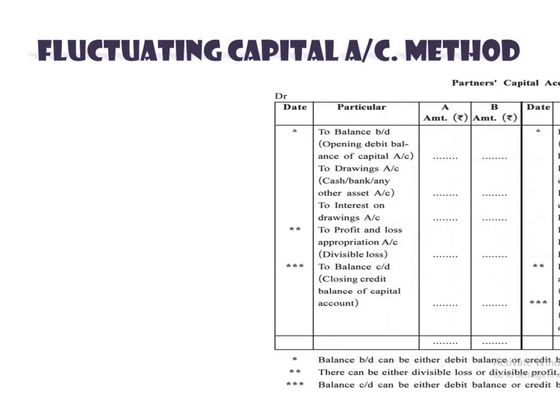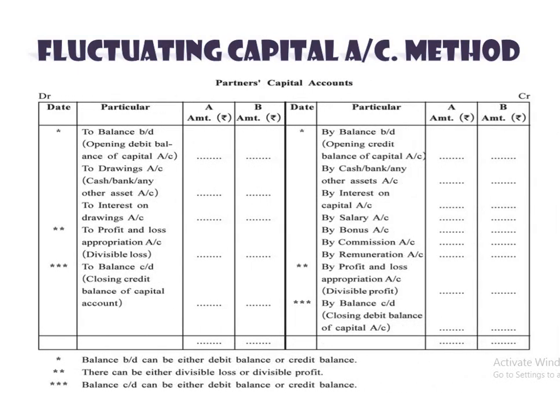Let's start with the format of the fluctuating capital account method. Starting with the credit side, by balance brought down, that is the opening credit balance of the capital account. See, there is an asterisk sign, so that means either the credit side, or see the debit side, to balance brought down, that is the opening debit balance of the capital account. Means balance brought down can be either a debit balance or a credit balance. In most cases it is on the credit side, right?